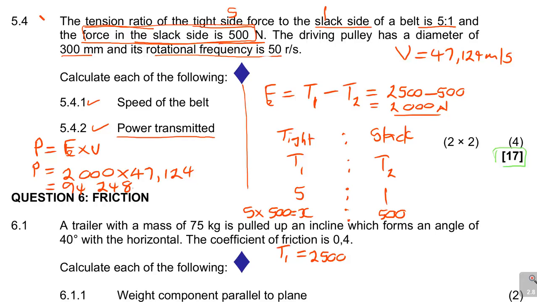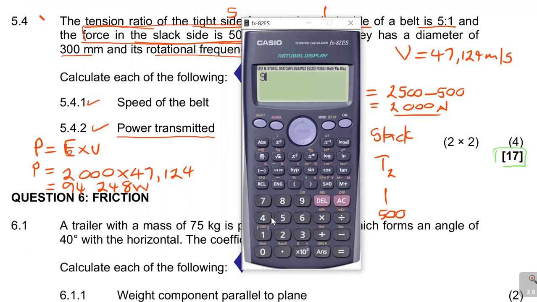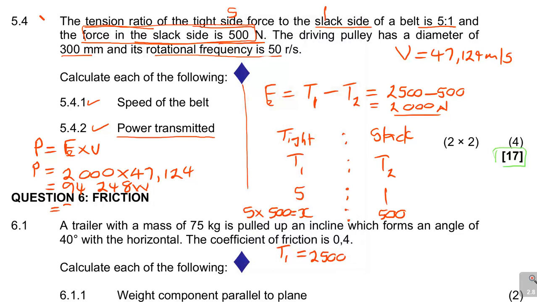94,248, but power is measured in watts, but you can divide this by 1,000 if you want to change it to kilowatts. So it will be 94,248 divided by 1,000. This is when you work with kilowatts.